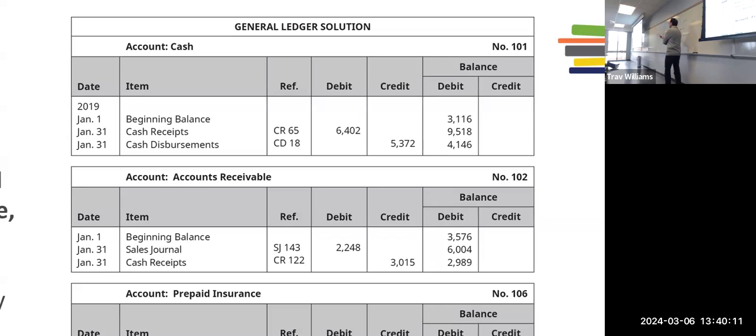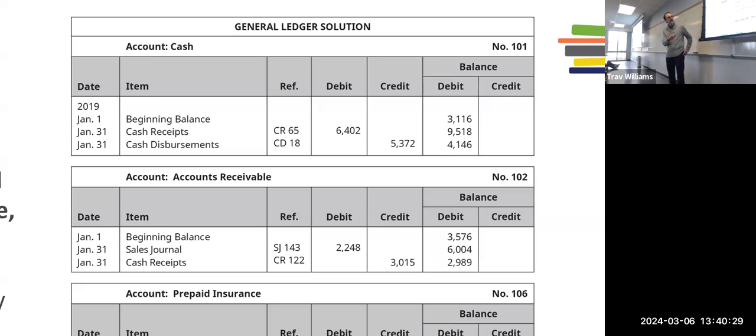See how clean it is, right? Nice and clean. You can quickly see how much cash came in, how much cash went out because of these special journals that are being used. Any questions on that first cash account?